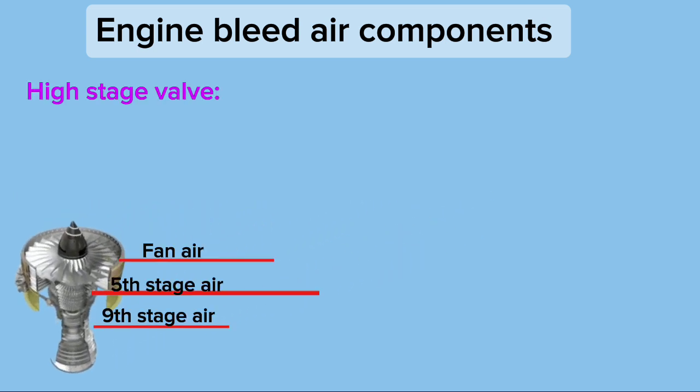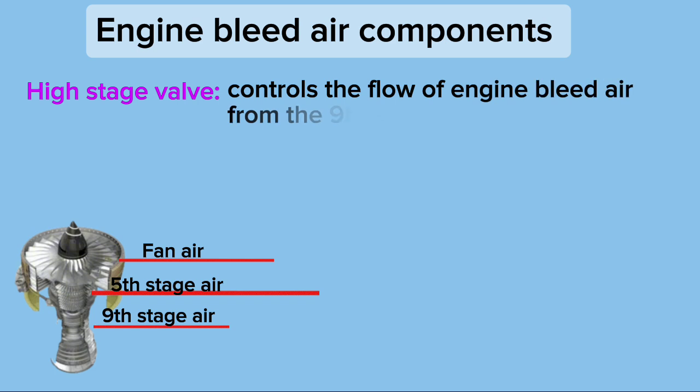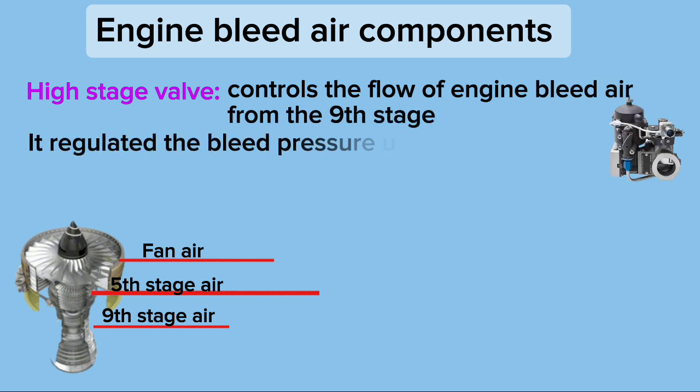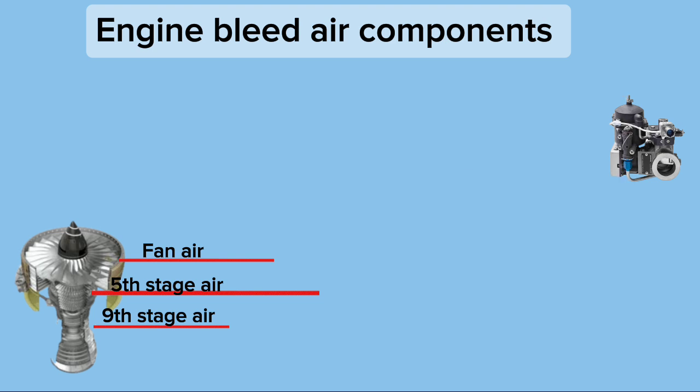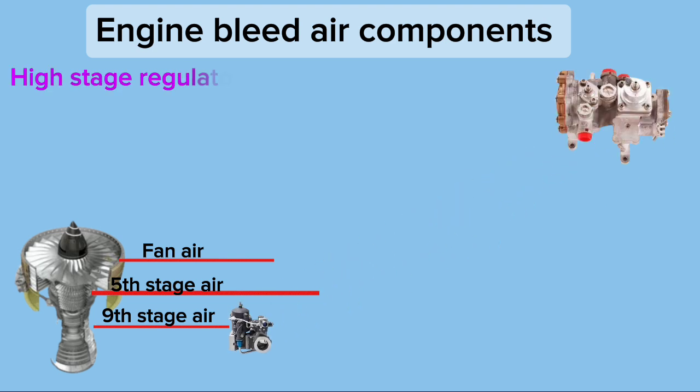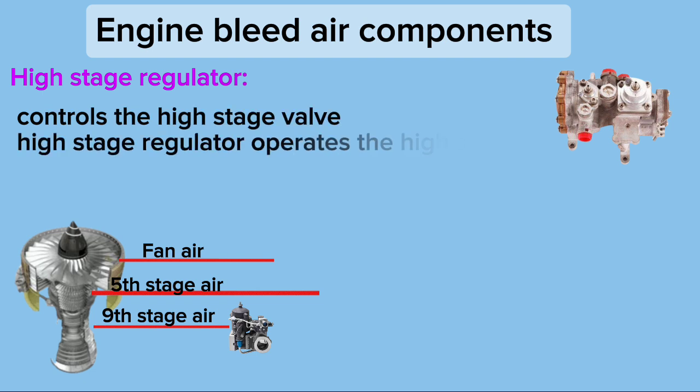The high stage valve controls the flow of engine bleed air from the 9th stage. It regulates the bleed pressure up to 32 psi. When the 5th stage pressure is greater than 34 psi, the high stage valve closes. The high stage regulator controls and operates the high stage valve.